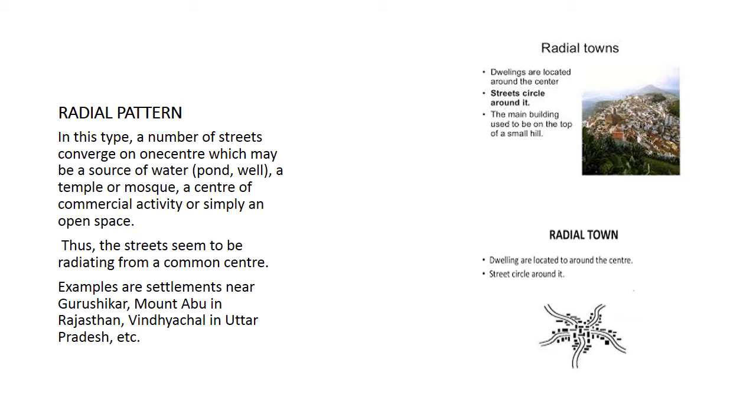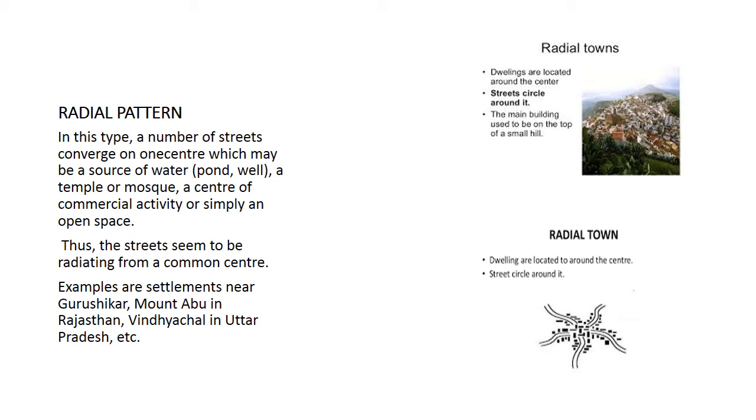The streets seem to be radiating from the common center. When all the streets are emerging from that particular point, we call it a radial pattern.